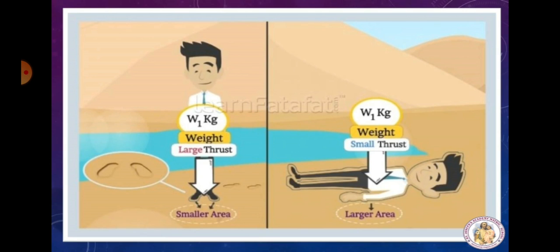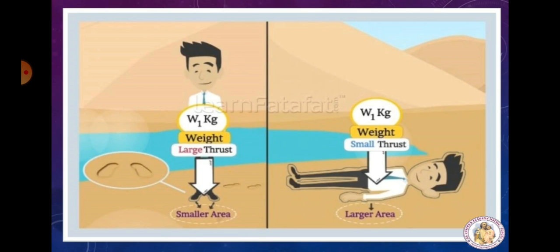When you stand on loose sand, your feet go deep into the sand. Now lie down on the sand. What happens? You will find that your body will not go that deep into the sand. Why? In both cases of the above activity, the force exerted on the sand is the weight of your body, which is the same. This force acting perpendicular to the surface is called what? Thrust.